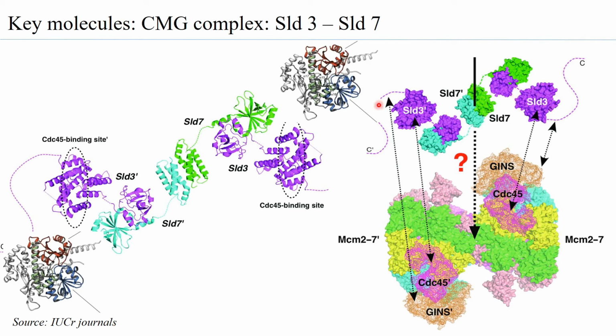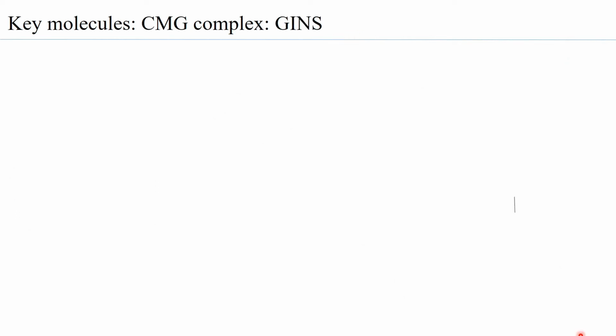So this SLD3 brings the CDC45 over here, and this SLD3 brings the CDC45 over here. So SLD3 and SLD7 are affected by the DBF4-dependent kinase, and in turn bind to the CDC45, and these CDC45 are then loaded onto the MCM2-7 complex. So that is the role of the initiator factors SLD3 and SLD7.